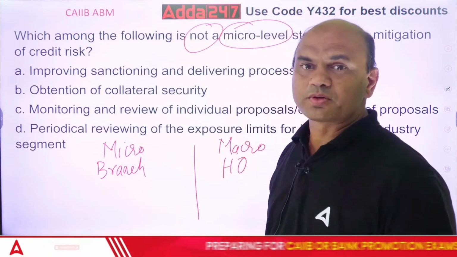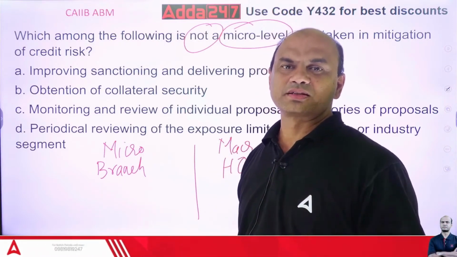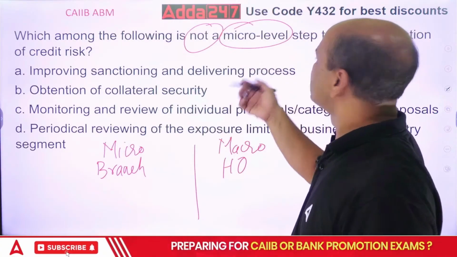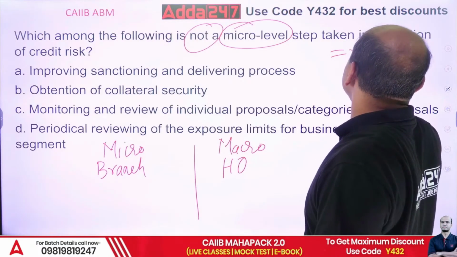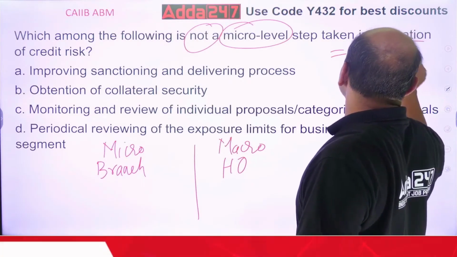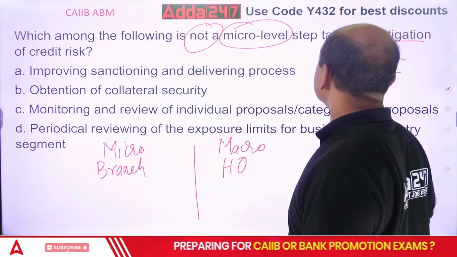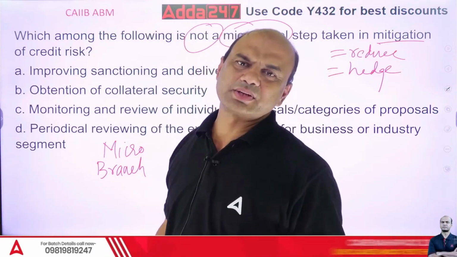At branch level, what do you do to mitigate the risk? Mitigate means reduce. There are 2-3 words: mitigation equals reduction equals hedging. All are one and the same. Either hedging the risk, mitigation of risk, or reducing the risk.